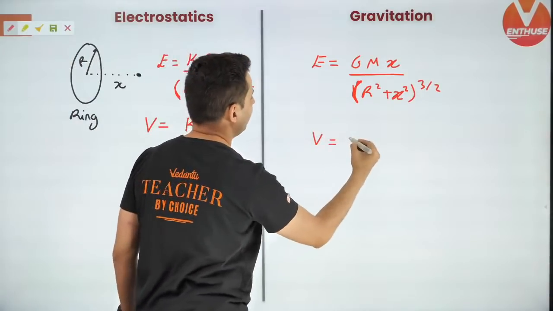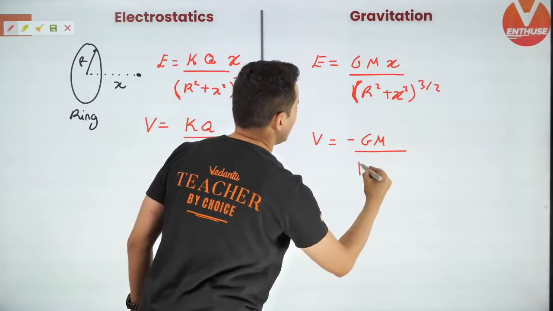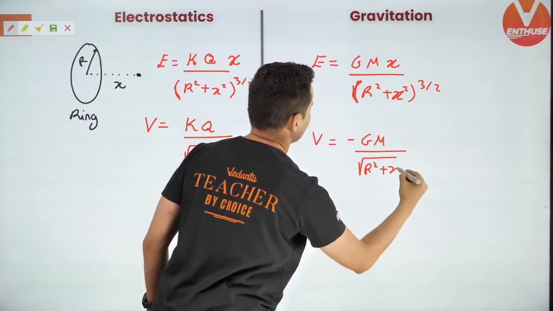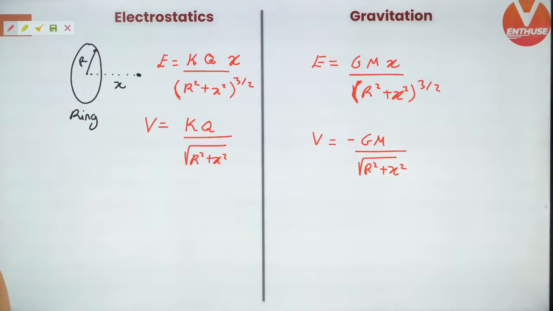And same thing in gravity, it is minus GM divided by root of r square plus x square. Keep this in mind. This is for a ring, guys. Very important formula. Okay, cool.